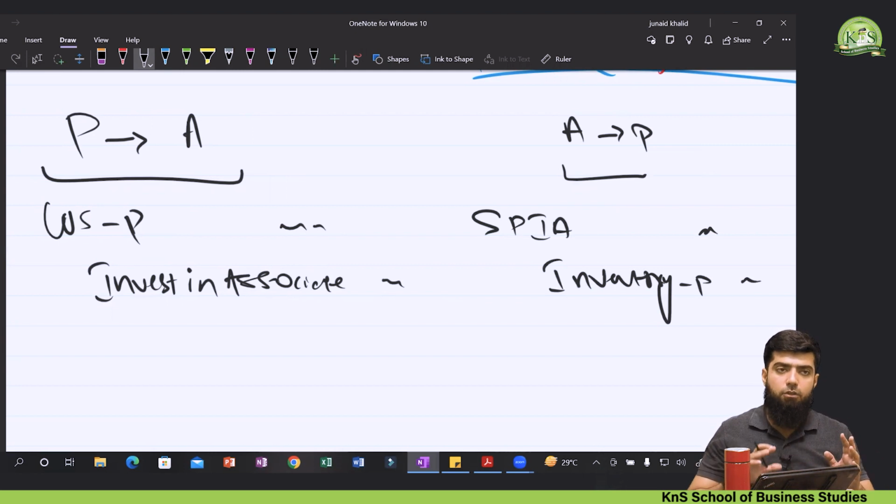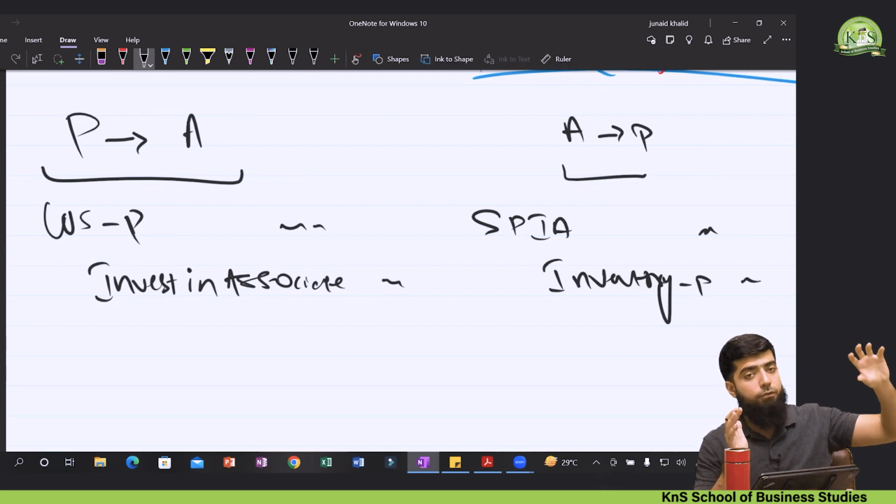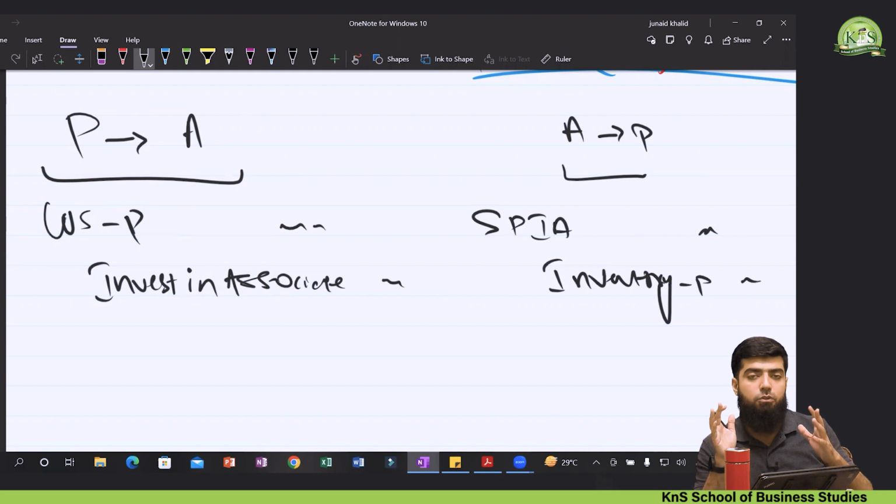If the parent is selling goods to the associate company, there is a need to remove that unrealized profit from the cost of sales of the parent company. Because the URP, the unrealized profit, is in the associate company's accounting, and we are not consolidating the line items of associate companies, the ultimate treatment would be on the investment in associate side, so investment in associate would be reduced.